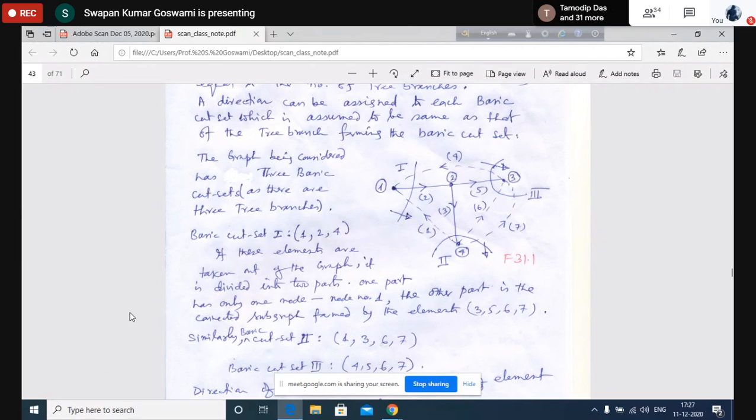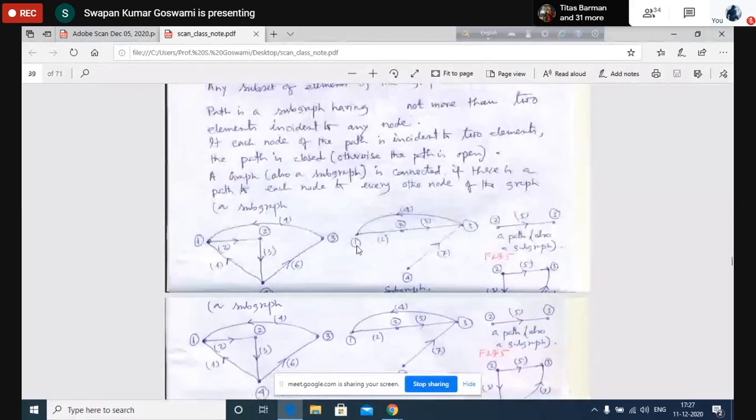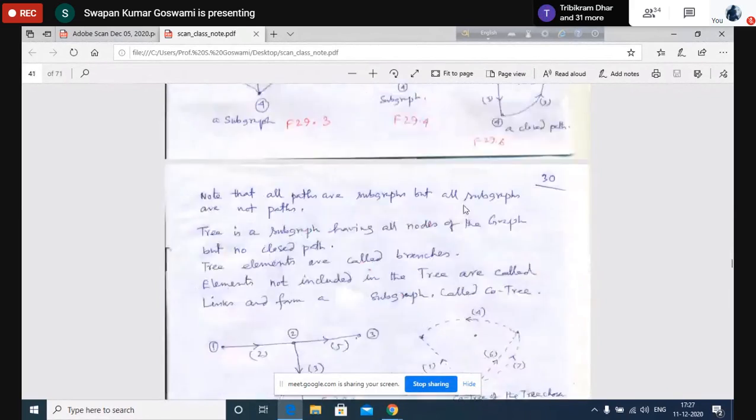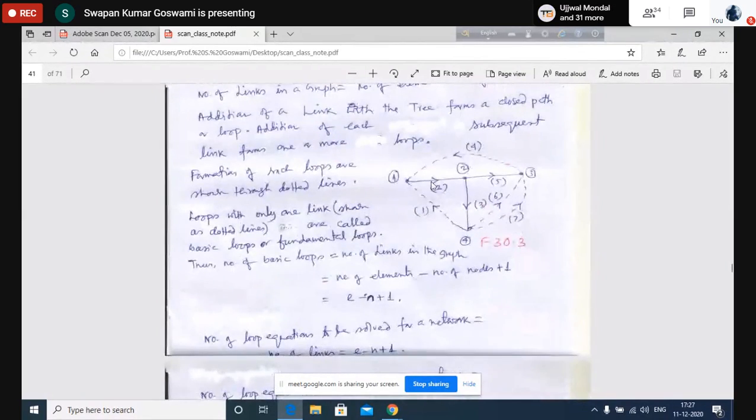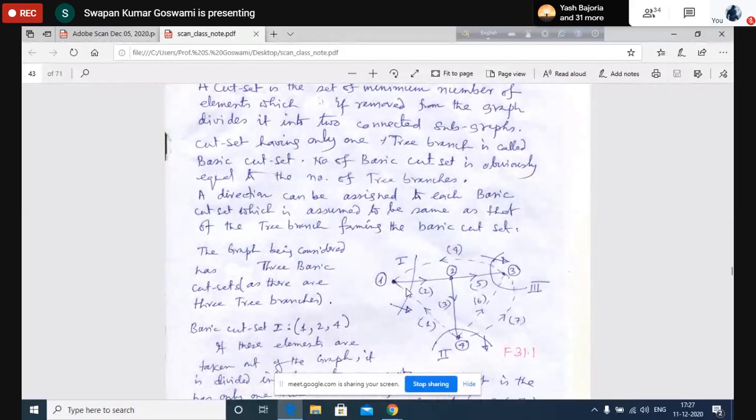Now, what we have done is we have drawn a network graph. Then we have defined some subgraph, defined path, then we have drawn a tree, we have identified the link, and from that we have identified the basic loops and the cut set. So for writing network equations, these are the things we shall need to understand.